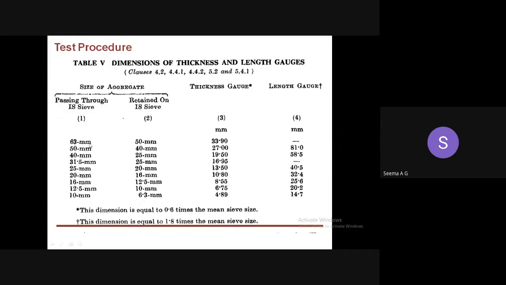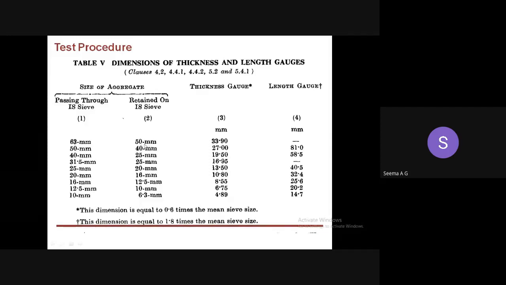So sieves are arranged in order. Aggregates are placed on the topmost sieve, and sieving is done. After sieving, you have to collect the sample from each sieve. Usually 20 or 25 aggregates are taken as samples.